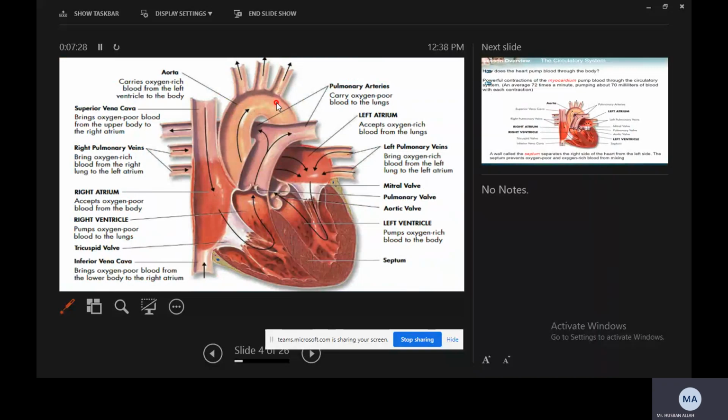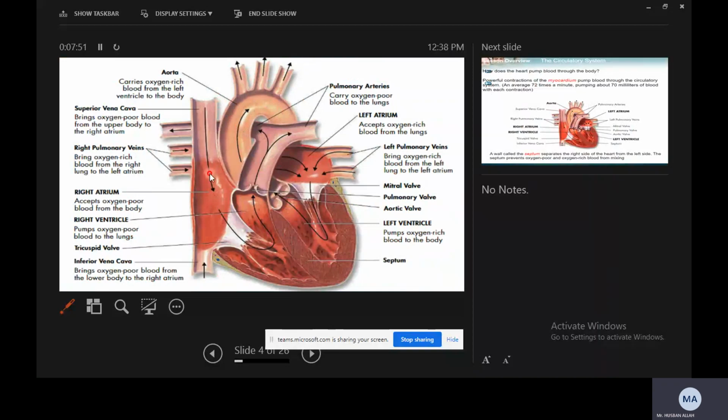The aorta is further divided into many arteries. It carries oxygenated blood, which is pure blood, which has oxygen. It takes blood from the heart and gives it to all the body. Yes, it pumps to all the body parts.